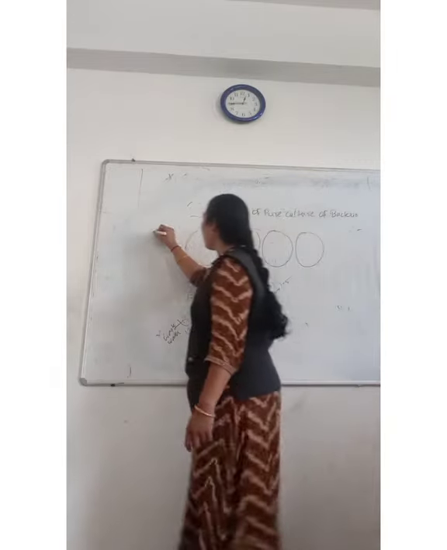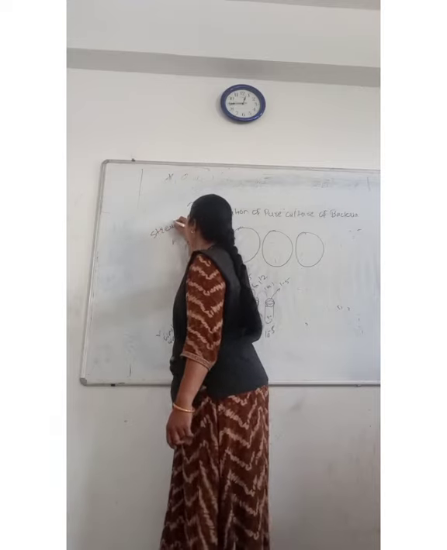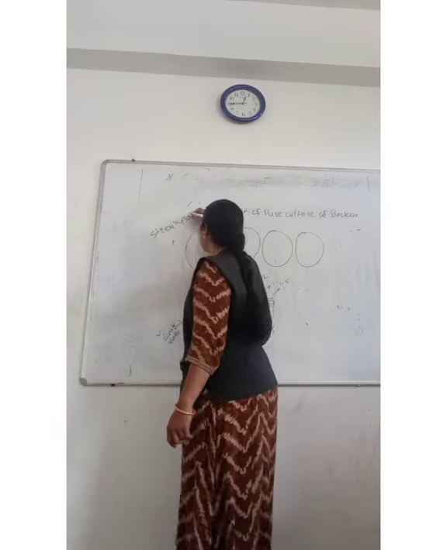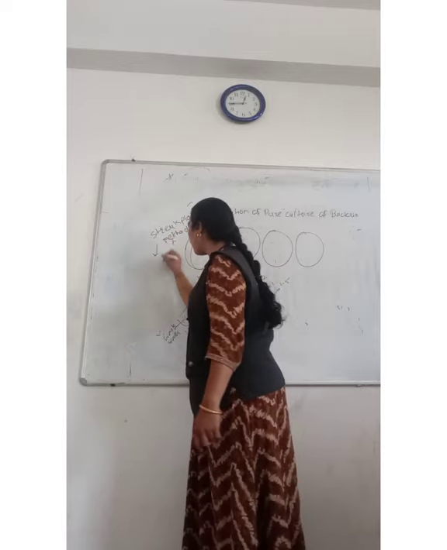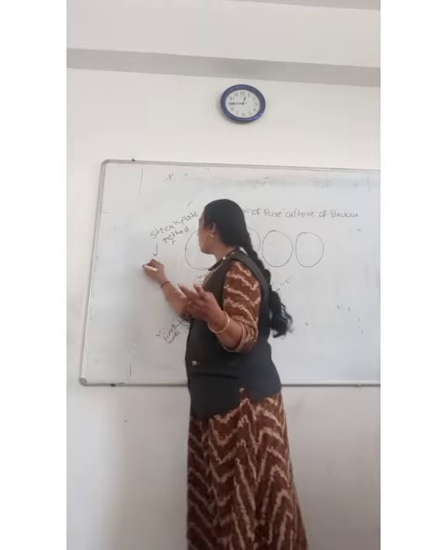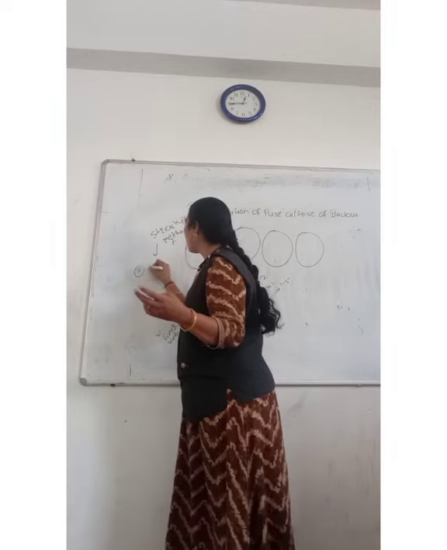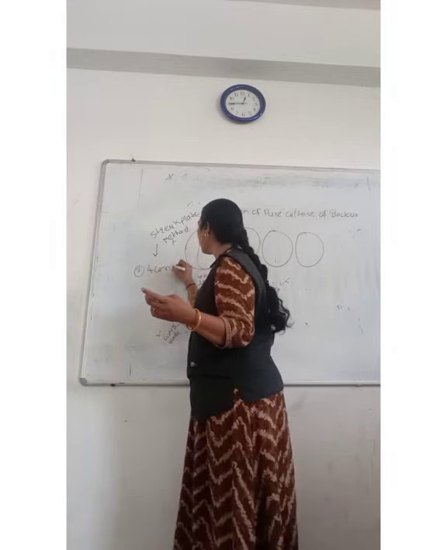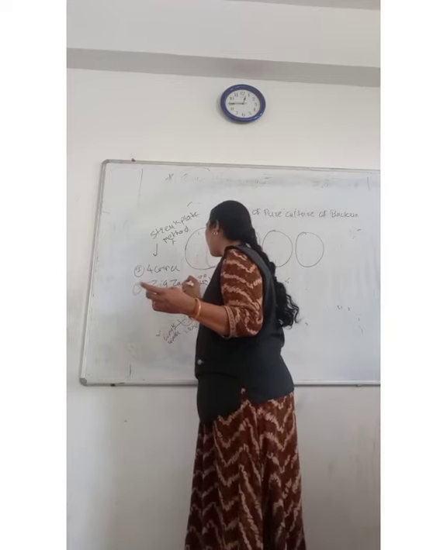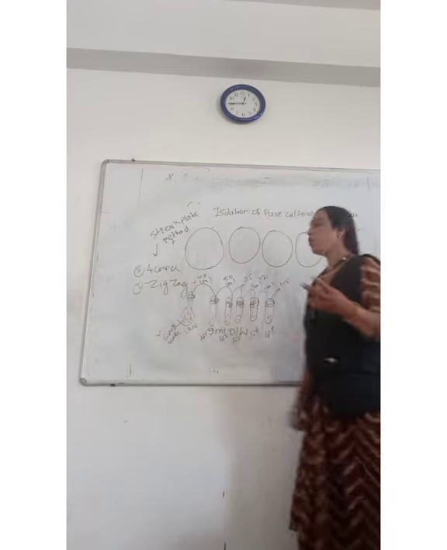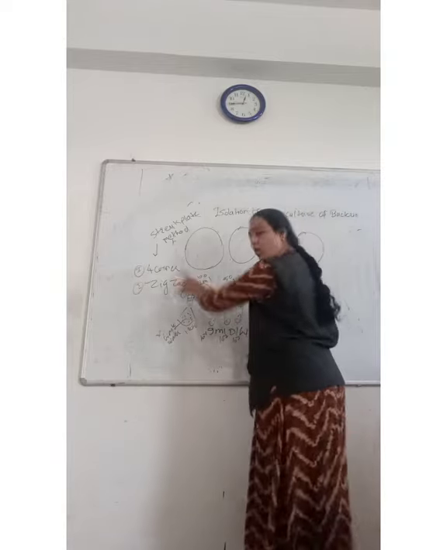In the streak plate method there are 2 types: first is the four corner method and second is the zigzag method. The four corner method is more preferable.